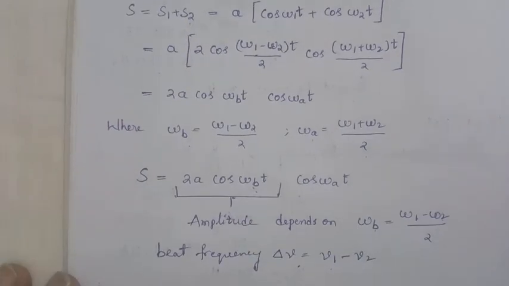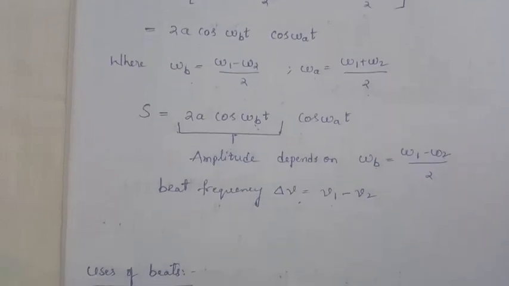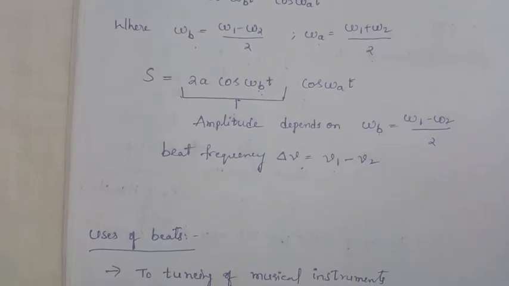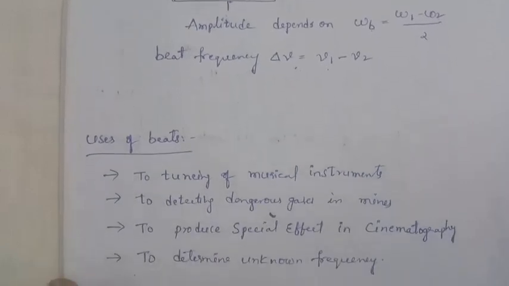And what is the beat frequency here? Nu 1 minus nu 2 is the beat frequency. If two frequencies are given, then the beat frequency is nu 1 minus nu 2.